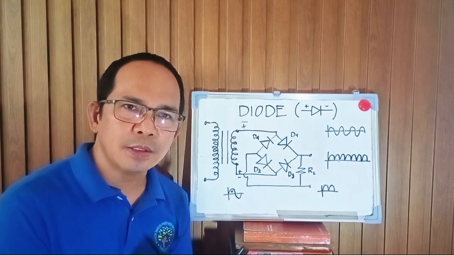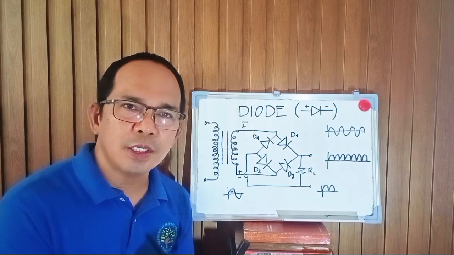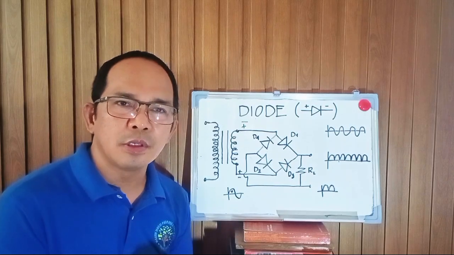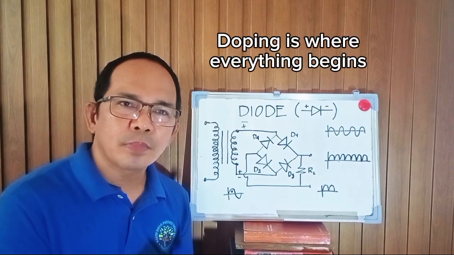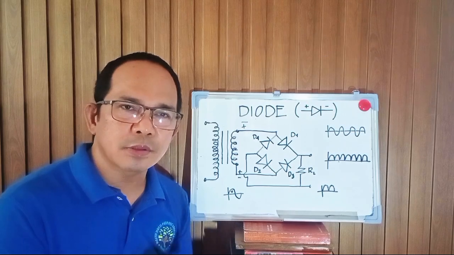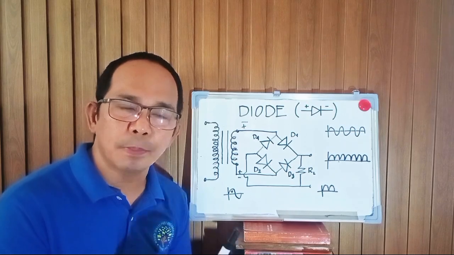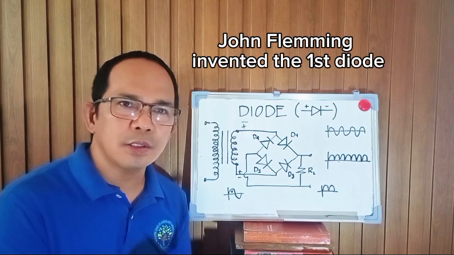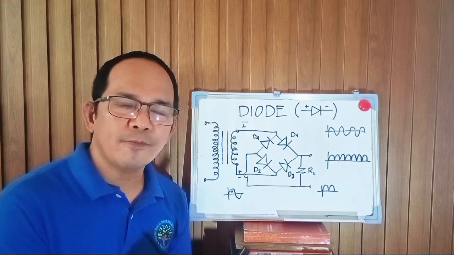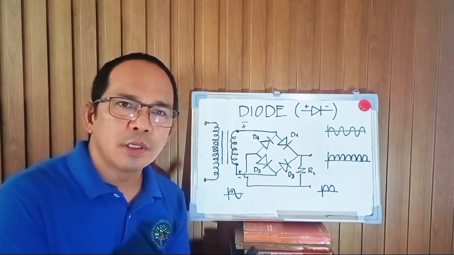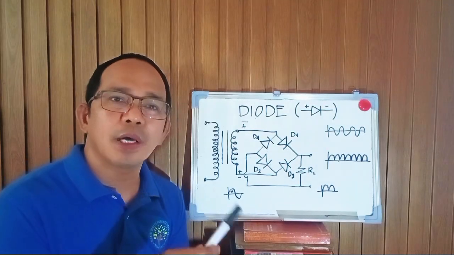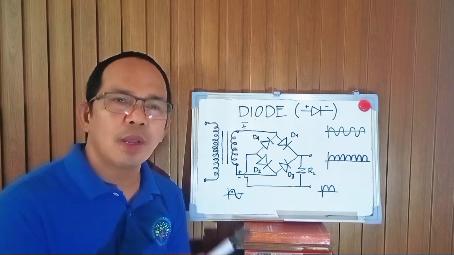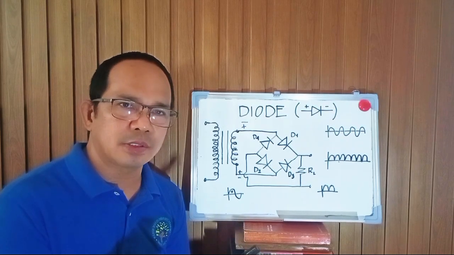And this p-type and n-type material is formed with the aid of the doping process. So doping is where everything begins. It was John Fleming who invented the diode in the 1900s. So that's what a diode is. That's what p-type and n-type material is.